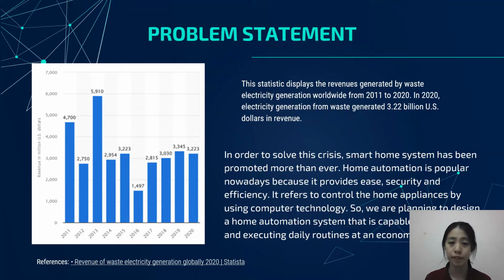In order to solve this crisis, smart home system has been promoted more than ever. Home automation is popular nowadays because it provides ease, security, and efficiency. It refers to controlling home appliances by using computer technology. So, we're planning to design a home automation system that is capable of learning and executing daily routines at an economical cost.